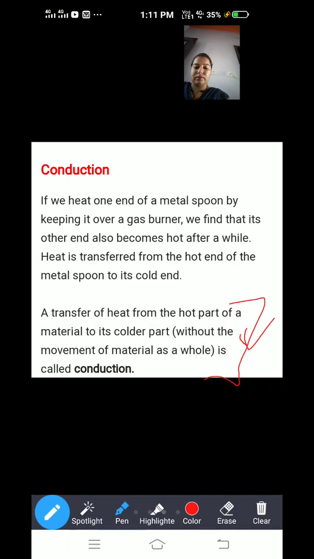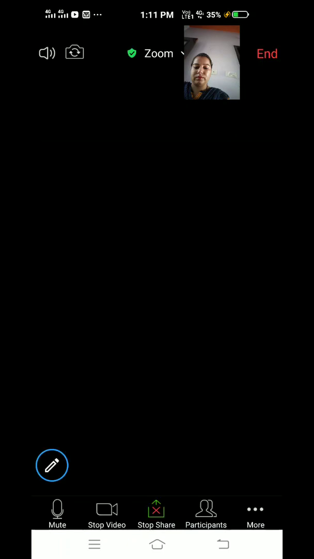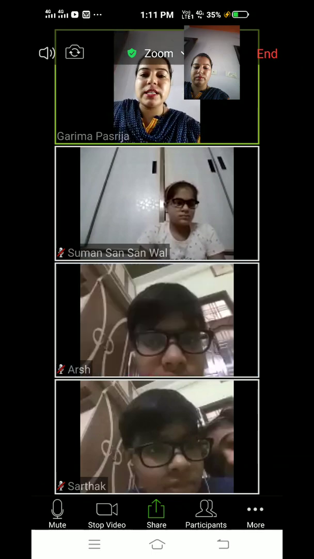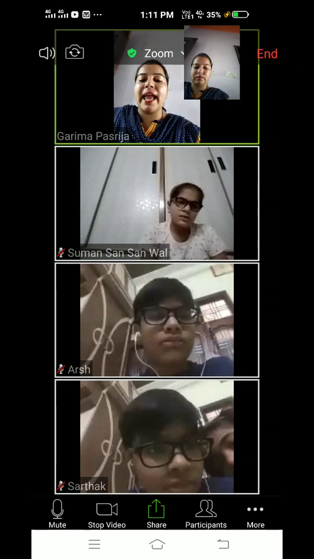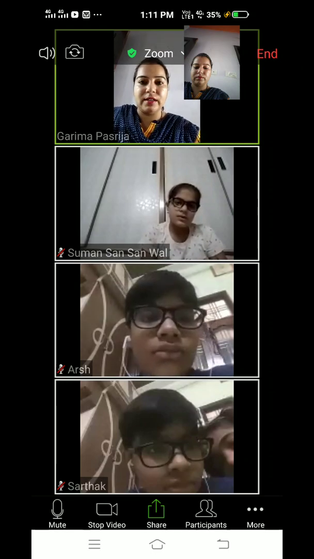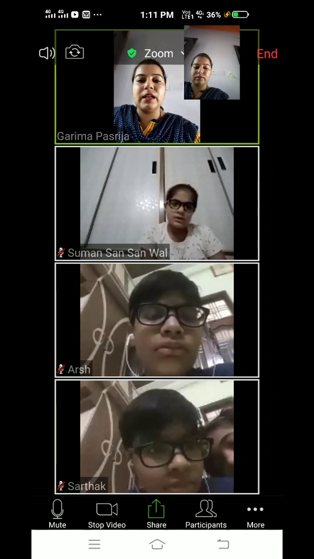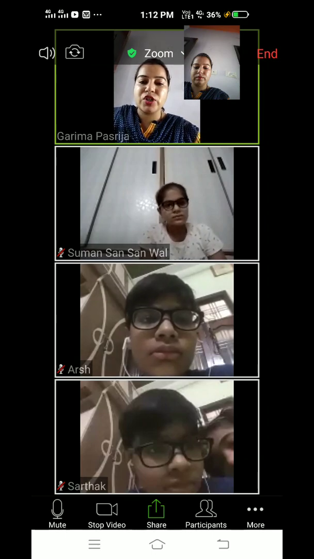The transfer of heat from the hot part of a material to its colder part, where the actual particles of the spoon are not moving, is known as conduction. The transfer of heat without actual movement of particles, which mainly occurs in solids, is known as conduction.